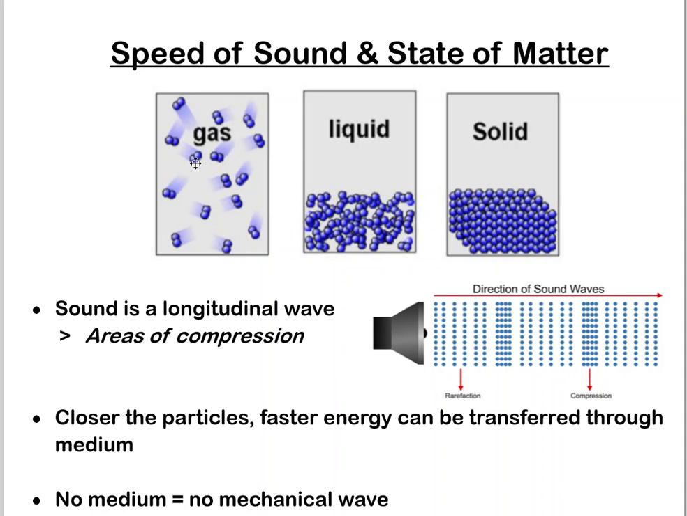In gases the particles are just randomly flying around and bouncing off of each other. Since they're farther apart, it's going to take longer for that energy to transfer from one particle to the next. Whereas in a solid, it'll happen much more quickly, and a liquid is somewhere in between those two.